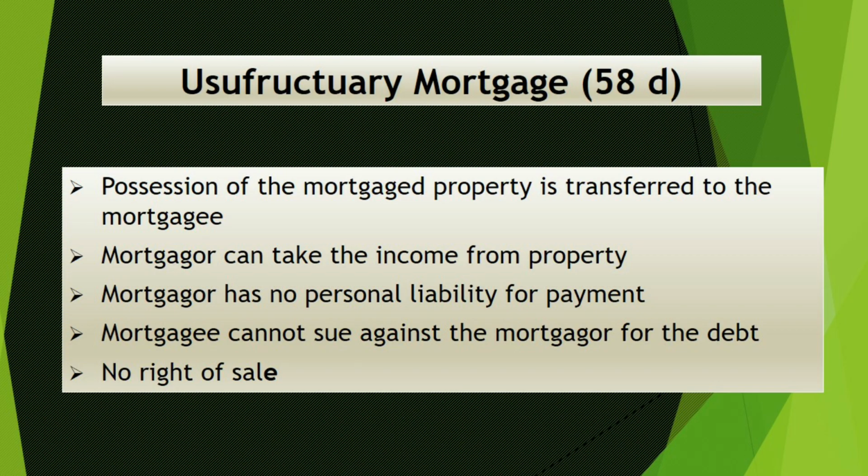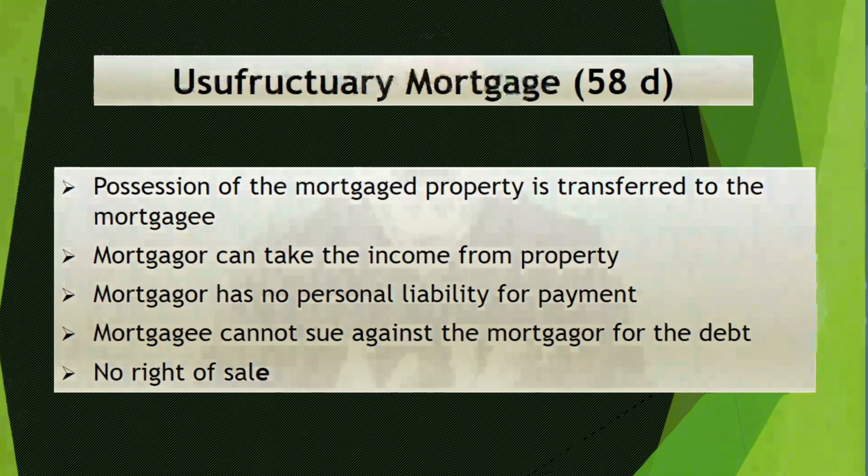There is no right to sell. The creditor cannot sell the property. He can just hold and take the income. So until the full payment is received, he can hold the property. There is no limitation also. So this is the kind, there is no personal liability to the debtor. Debtor need not pay any amount. The creditor cannot ask the debtor to repay the amount. He can only collect the income from the property. This form is called usufructuary mortgage.